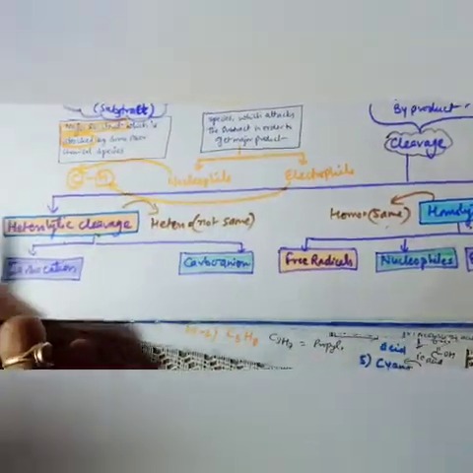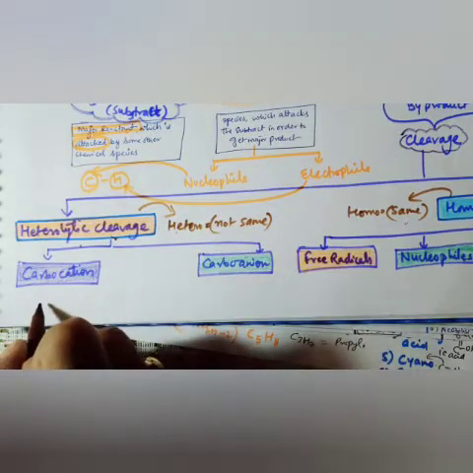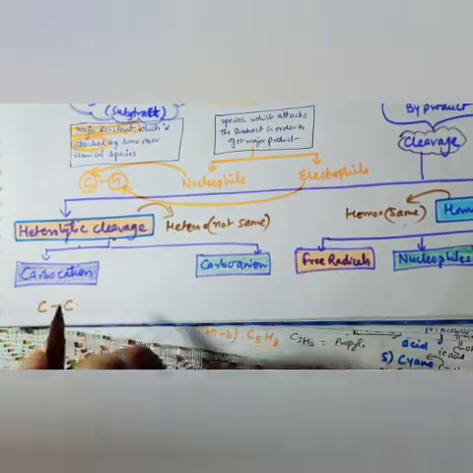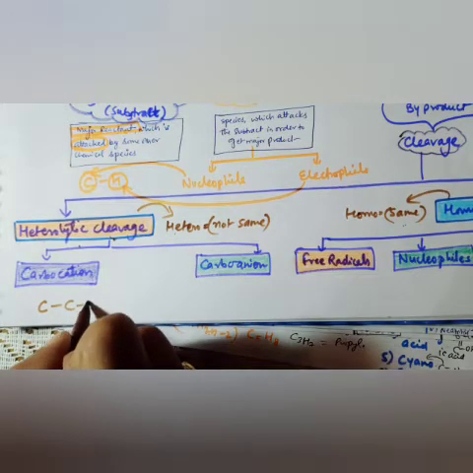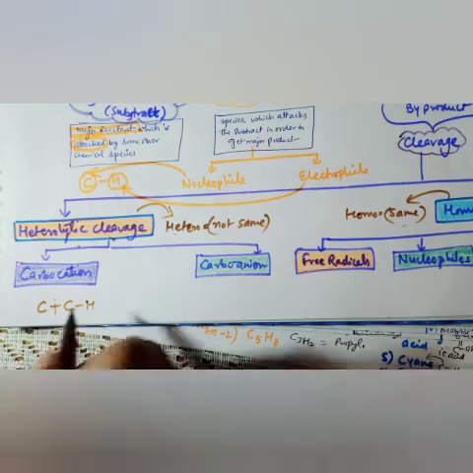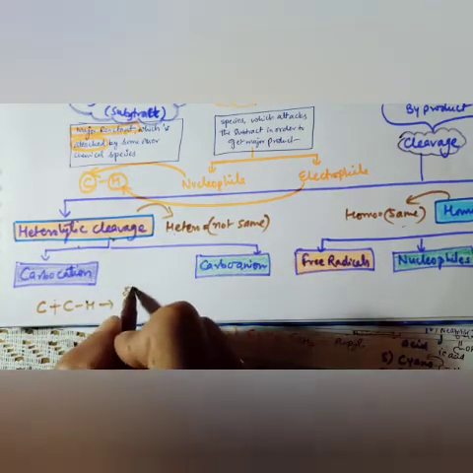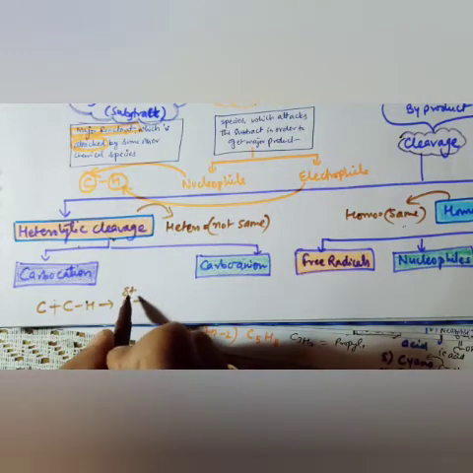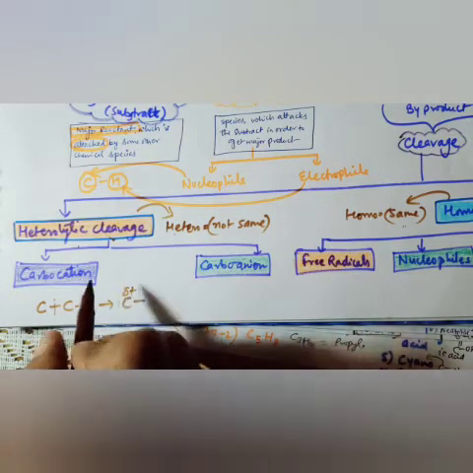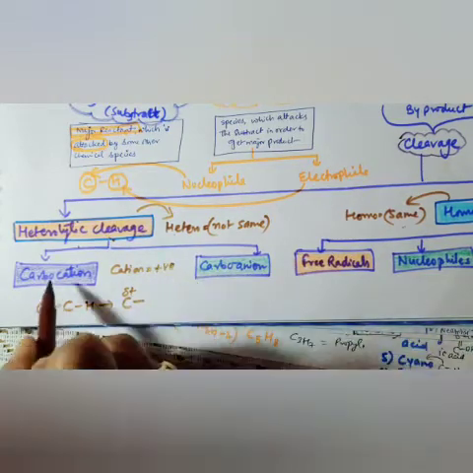Heterolytic cleavage gives us carbocation and carbanion. Now let me tell you, carbo means carbon. When a compound breaks between carbon and carbon, and a positive charge is there on a carbon, cation means positive charge, carbon means carbon.